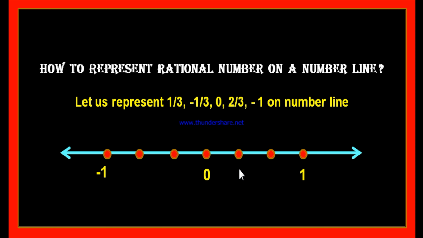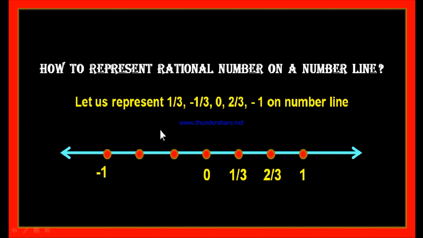Therefore this point represents 1/3. And this point is at a distance of 2 parts out of the total 3 parts from 0. Therefore this point may be represented with 2/3.